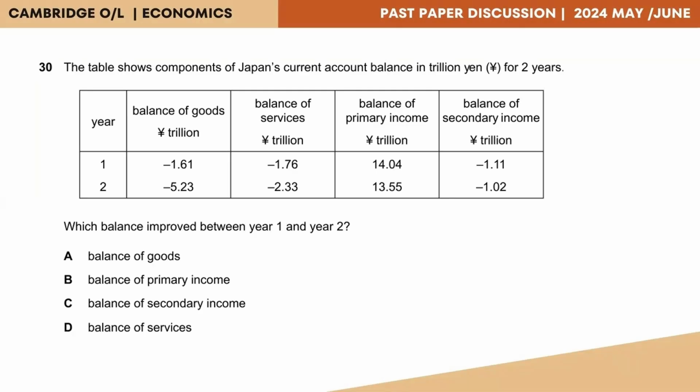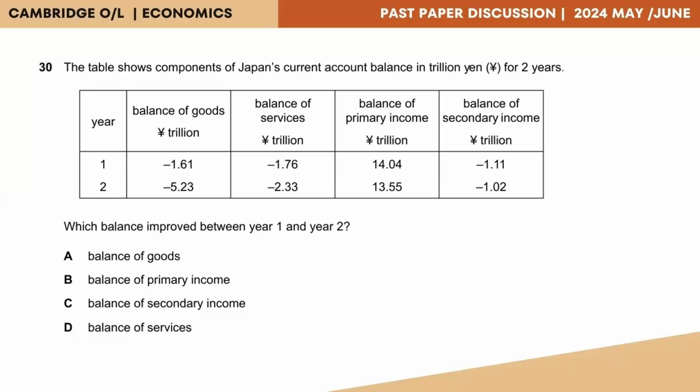Question 30. The table shows components of Japan's current account balance in trillion yen for 2 years. The question is, which balance improved between year 1 and year 2? So here you can take a look at the table that is being provided. Year 1 data as well as year 2 data has been provided. Now your task is to compare the balances between the 2 years and identify in which balance there has been an improvement. So we take a look at the balance of goods in trillion, which is the second column there.